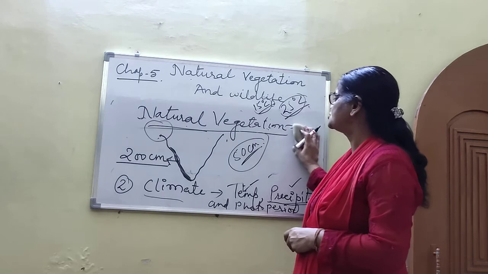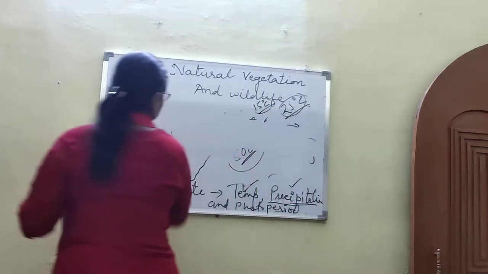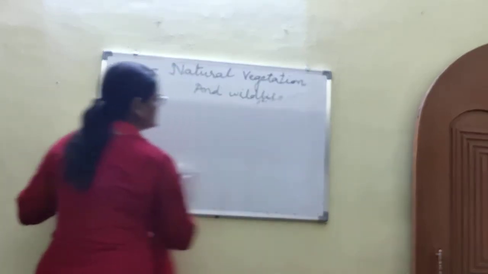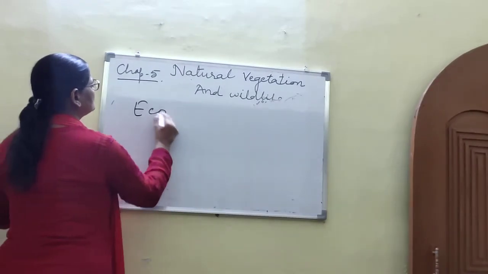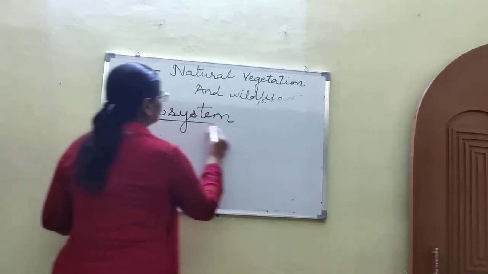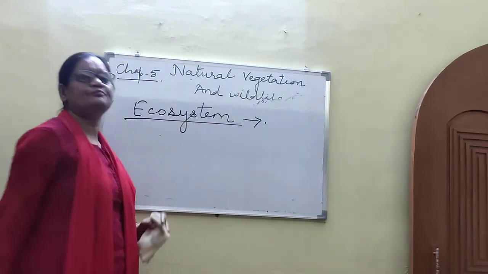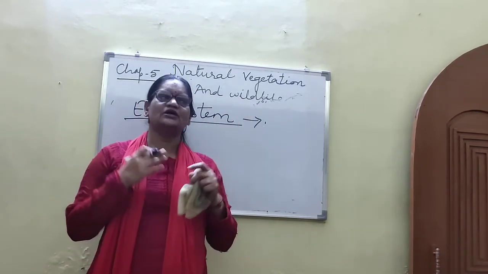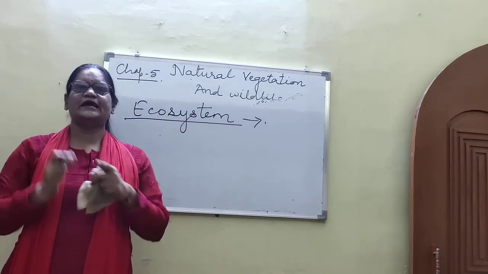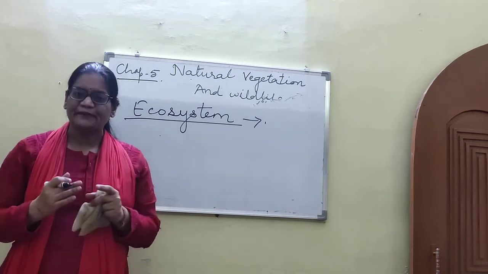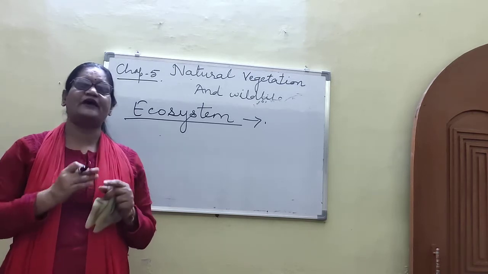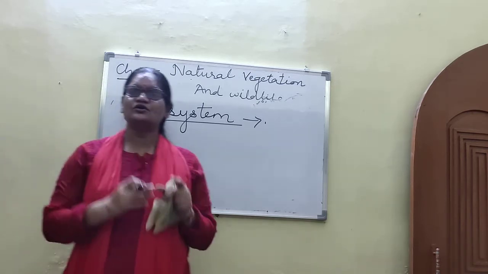So now dear students, the next topic is ecosystem. You have heard about this ecosystem earlier also. What do you mean by the ecosystem? Ecosystem means all the plants and animals in an area are interdependent and interrelated to each other in their physical environment. That is called the ecosystem.